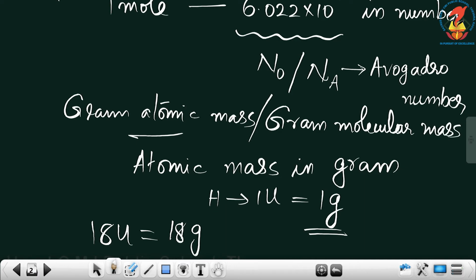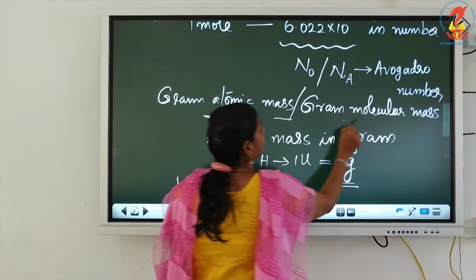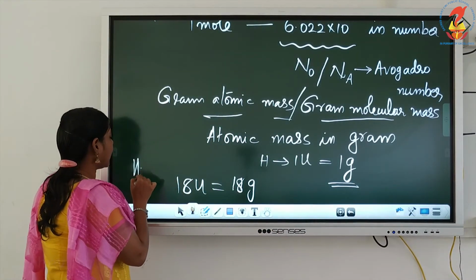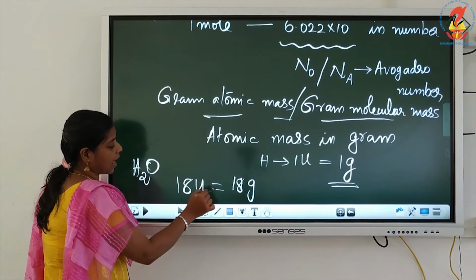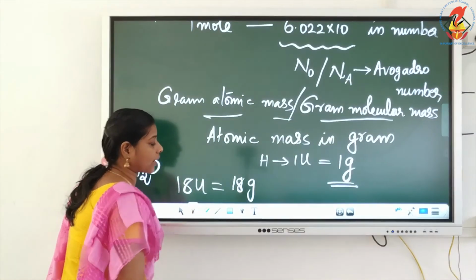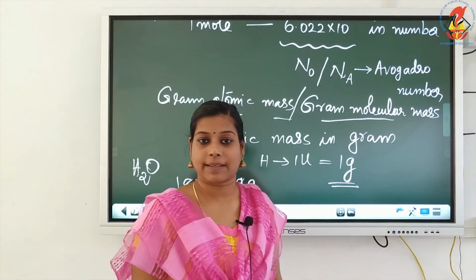Gram atomic mass is atomic mass in gram. Gram molecular mass is molecular mass in gram. So, in case of water, instead of 18 U, if you are writing it as 18 G, we can say that it is gram molecular mass.